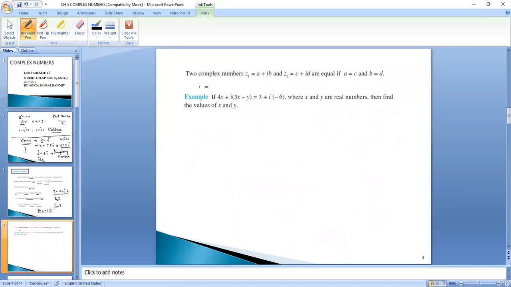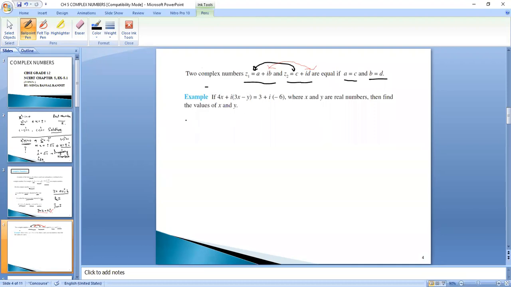Now, when do we say that two complex numbers are equal? Taking Z1 is equal to A plus iota B and Z2 is equal to C plus iota D, they are equal if the real part is equal to the real part and the imaginary part is equal to the imaginary part. That is, real A should be equal to C and imaginary B should be equal to D, right? We will be comparing real and imaginary parts. If real part is equal to real part and imaginary part is equal to imaginary part, we will say that the two complex numbers are equal.